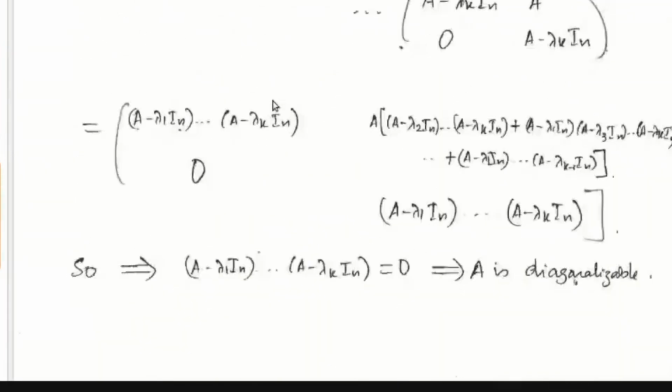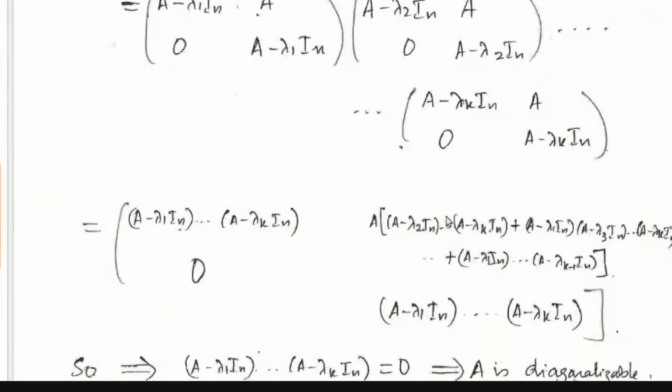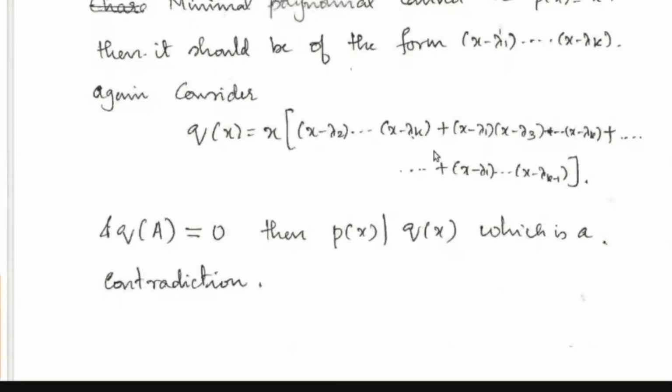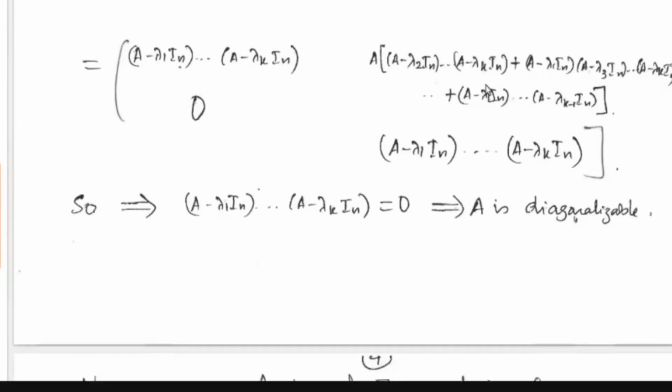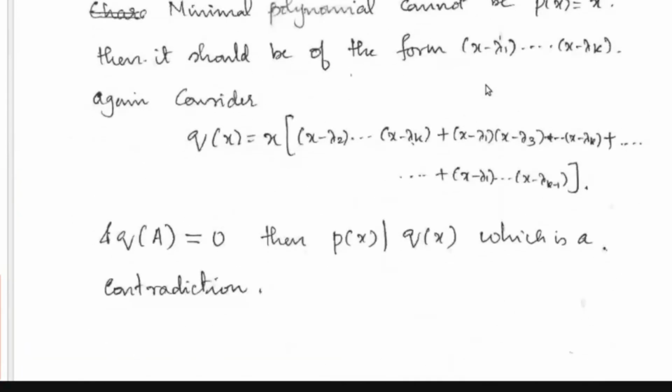So what does it mean? Q of A is 0. From here, see, this is Q of A for this Q of x. And again, we have obtained that this matrix Q of A is 0, because this matrix is equal to the 0 matrix, and hence this Q of A has to be 0. So what does that mean? P of x should divide Q of x. That means Q of x is an annihilating polynomial.